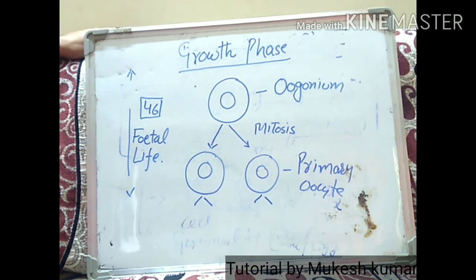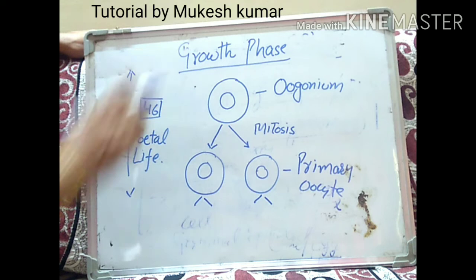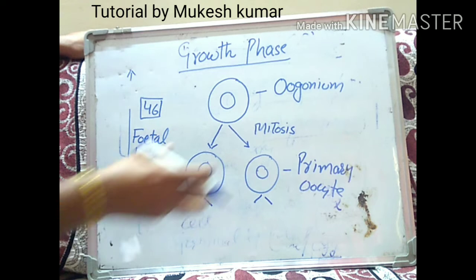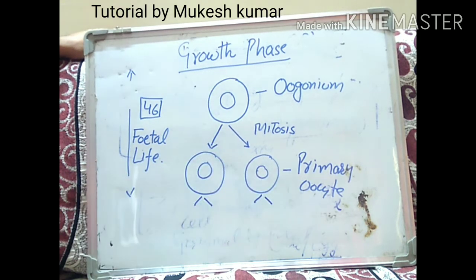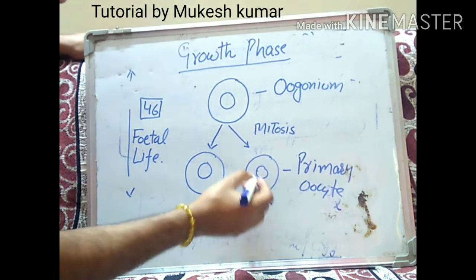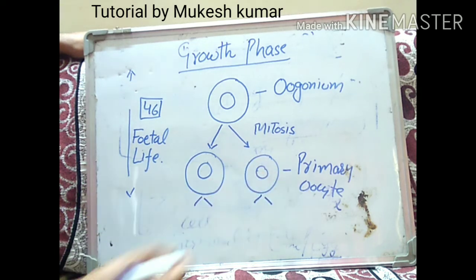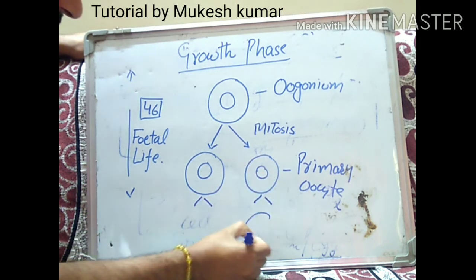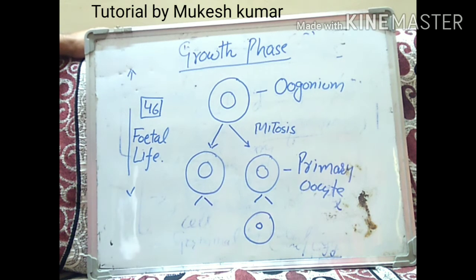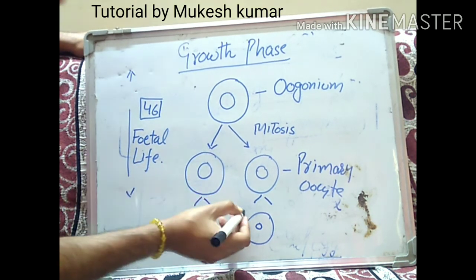Now what will happen in the second phase, which we are calling the growth phase? What's happening in this phase? These primary oocyte cells get surrounded by a layer of granular cells. Suppose this is the primary oocyte cell.